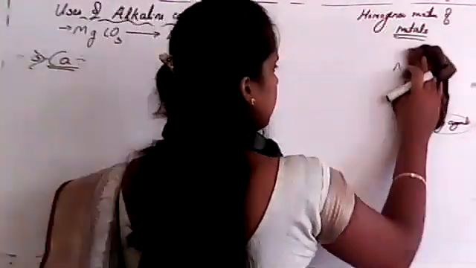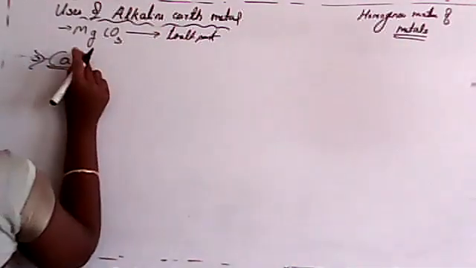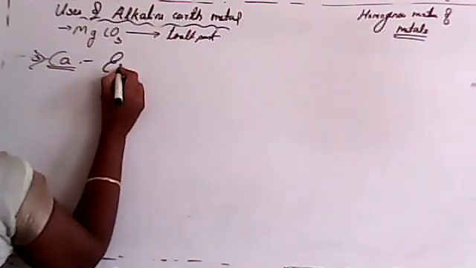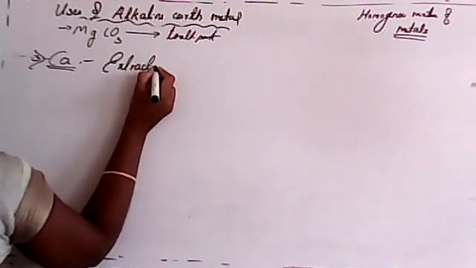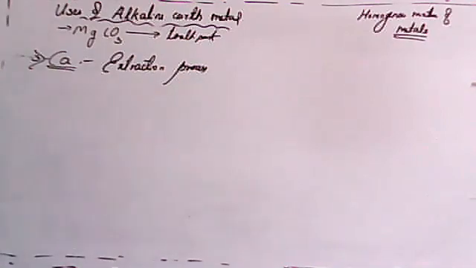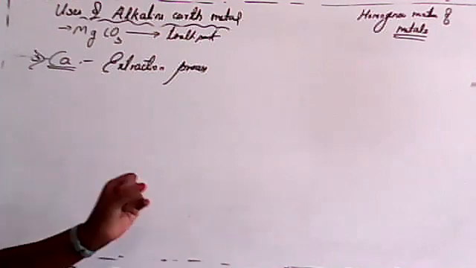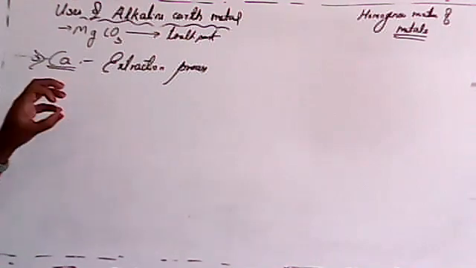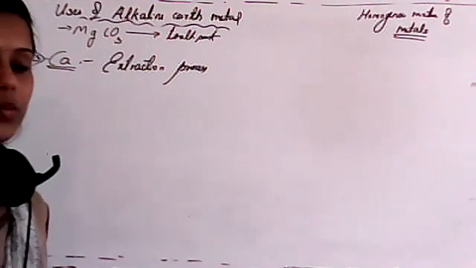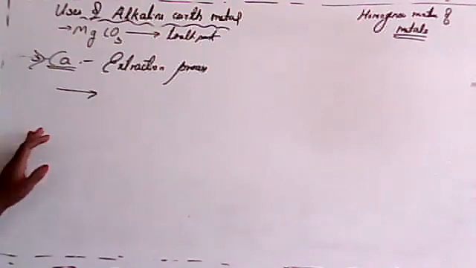Listen, this is not important for you now; in the second year, it is okay. Calcium is also used in the extraction process, the extraction of metal from metal oxide which is difficult to reduce with carbon. If this process is not possible with carbon, in that case we use calcium. Clear?